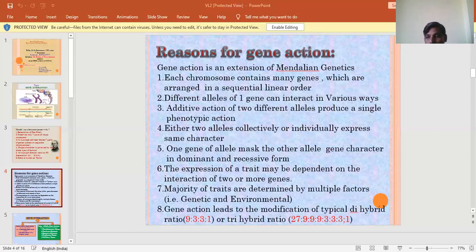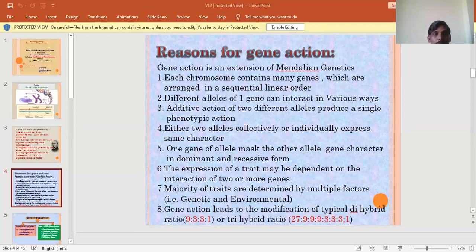So just you can go through this figure. Codominance, both equally expressed, red flowers and white flowers. But in incomplete dominance, the alleles blend the character. Red and white combine with each other. We are getting a new phenotype that is pink. So this is the best example for intra-allelic gene action, incomplete dominance and codominance.